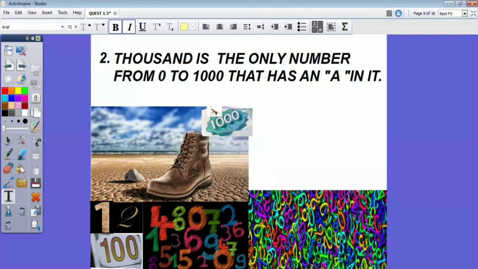So 1000 is the only number from 0 to 1000 that has an A on it. Now you imagine this situation, and then we can move on to the third fact.